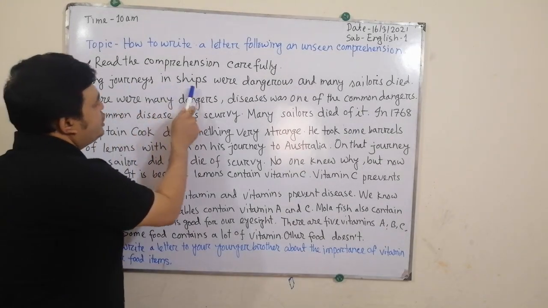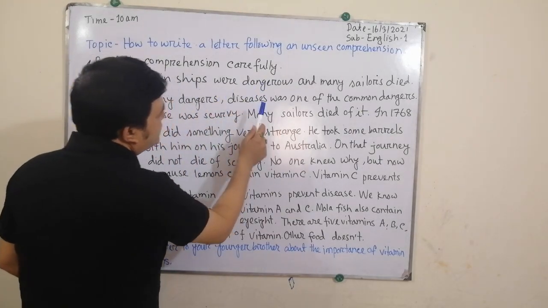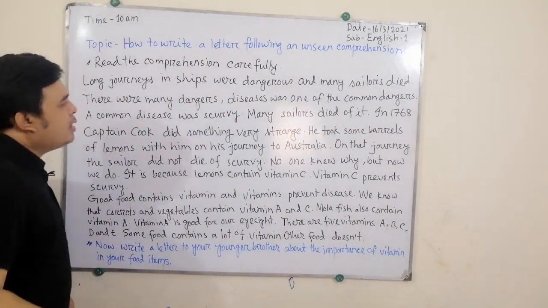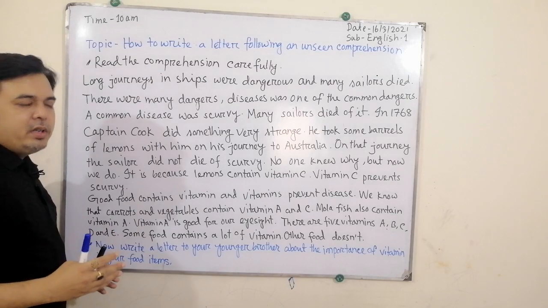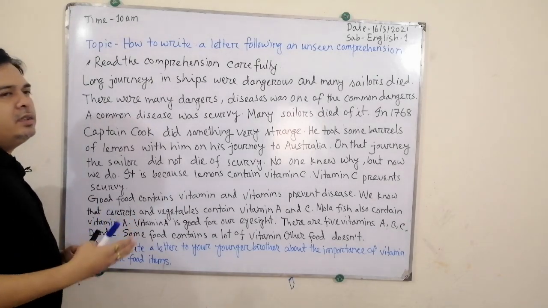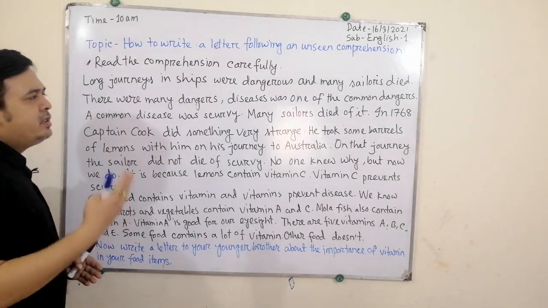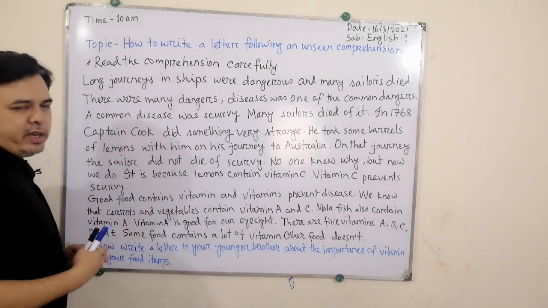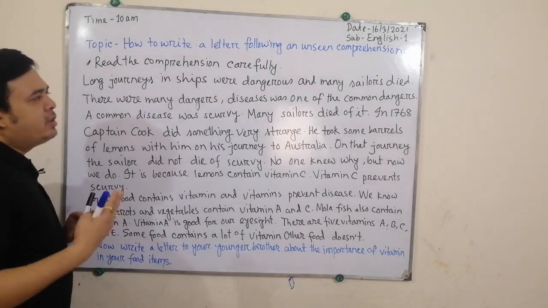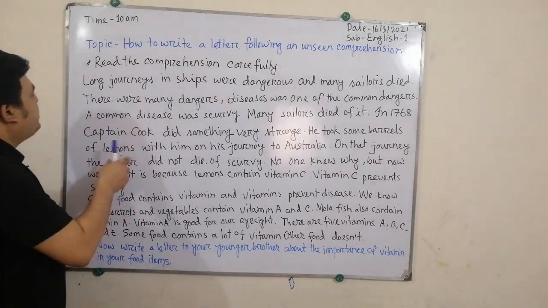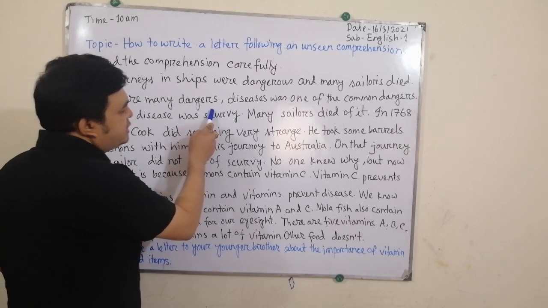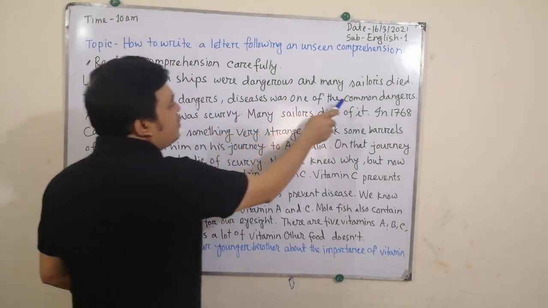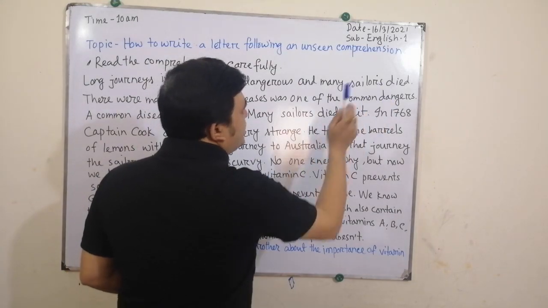Long journeys in ships were dangerous and many sailors died. So what is it about? It is about ancient times when the sailors used to go to the sea on a voyage and they had to die. Why? There were many dangers. Diseases were one of the common dangers.